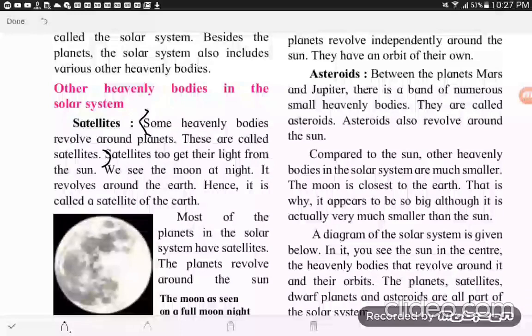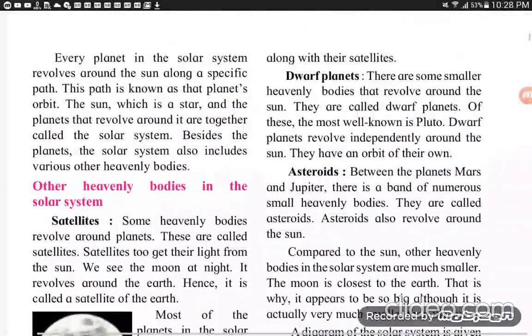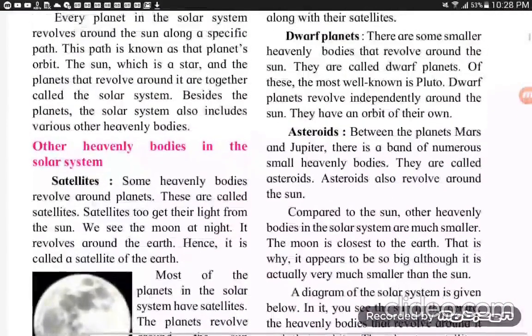Satellites too get their light from the sun. We see the moon at night. It revolves around the Earth. Hence it is called a satellite of the Earth. Most of the planets in the solar system have satellites. Most of the other planets, that is Mercury, Venus, also have their satellites. The planets revolve around the sun along with their satellites.